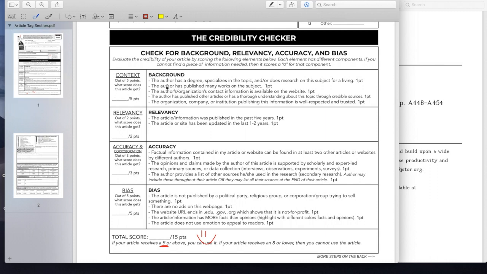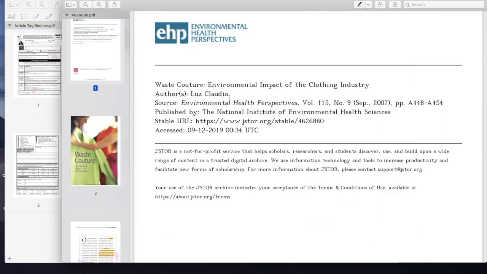And then if something is an 8 or below, don't even bother reading the article because you're not going to be able to use it, unless you just use it as background information and it's not going to count as one of your 5.